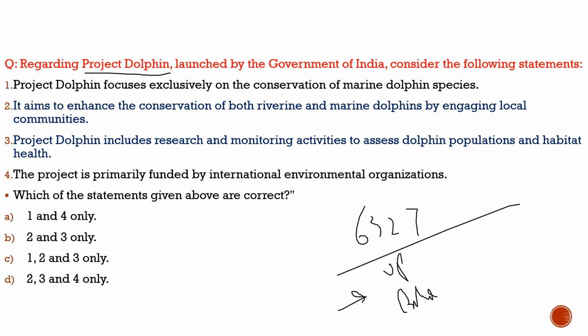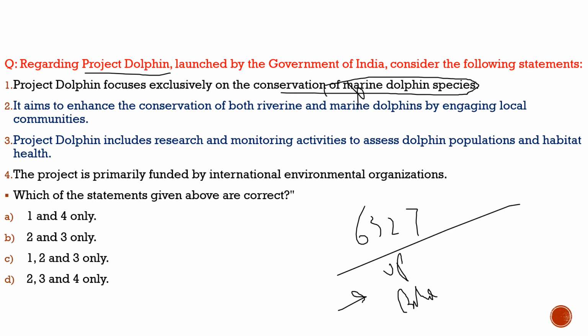This status which is given by Project Dolphin, this survey, will act as the reference point from now onwards, when it is checked whether the number of dolphins is increasing or decreasing. So this much information is enough for you with respect to the context. Now let's solve the question. Here the question says, regarding Project Dolphin launched by the government of India, consider the following statements. First statement: Project Dolphin focuses exclusively on the conservation of marine dolphin species. Totally incorrect.